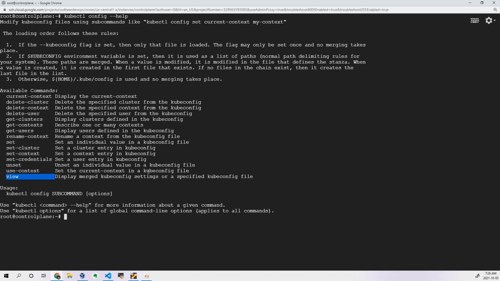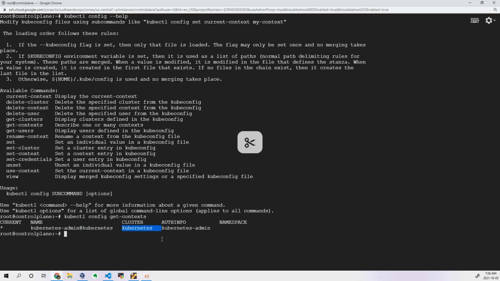Now if I give config get-contexts, you can see currently this is the context, and it is trying to communicate to this particular cluster, and this is the user who is trying to communicate to this particular cluster. And you can see a star symbol, in the sense this is the current context which is enabled right now. Since you don't have any other context right now, you are not able to understand whether the star mark is added to this particular line or to all the lines.